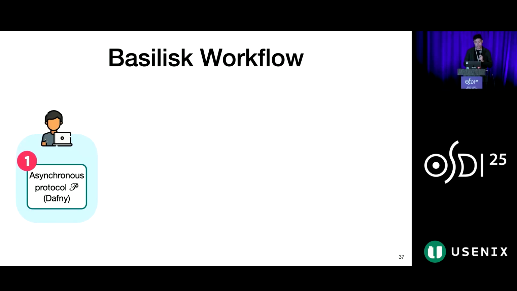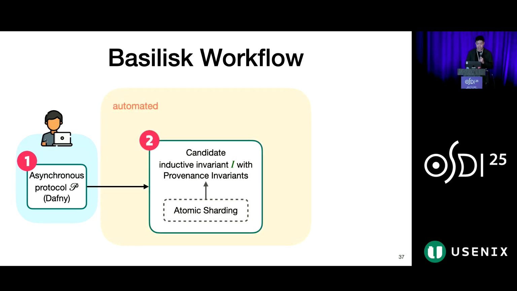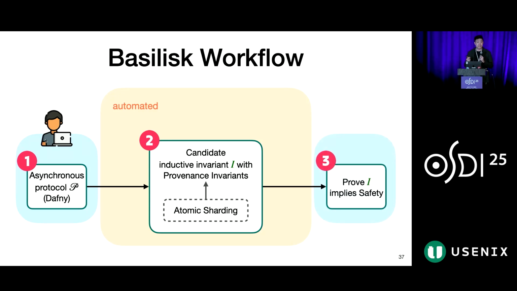Basilisk is built as a compiler extension to the Dafny verification language. The user writes a protocol in Dafny and feeds it to Basilisk. Next, Basilisk uses atomic sharding to generate an inductive invariant expressed using provenance invariants. The user then completes the final proof by showing that this inductive invariant implies the desired safety property. This is now a straightforward task, as there is no longer any inductive reasoning. Occasionally, the generated invariant is not strong enough to prove safety, and the user gives some hints for Basilisk to strengthen it.